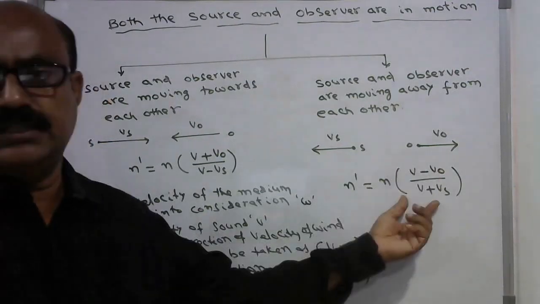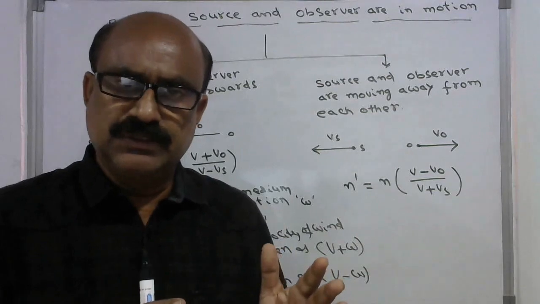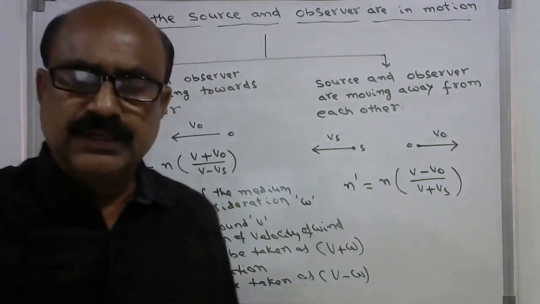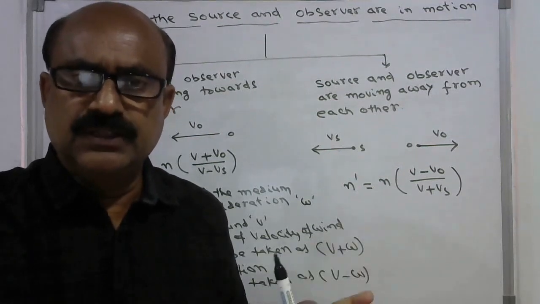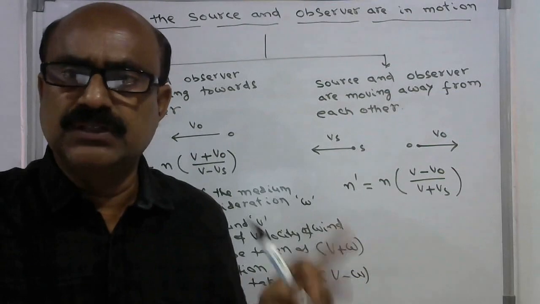You substitute here. If the velocity of the medium is also to be taken into consideration, that is what you have to follow. This is all regarding the Doppler effect. This formula is very important in solving problems.